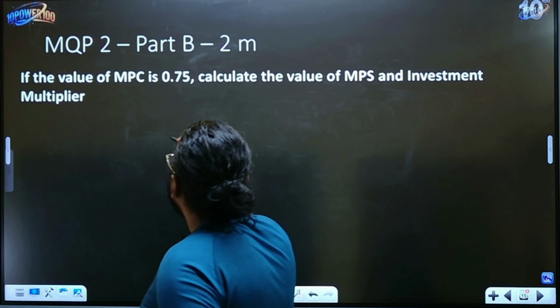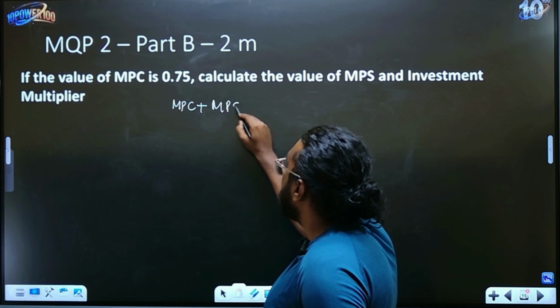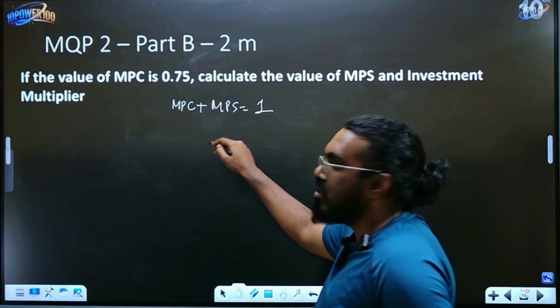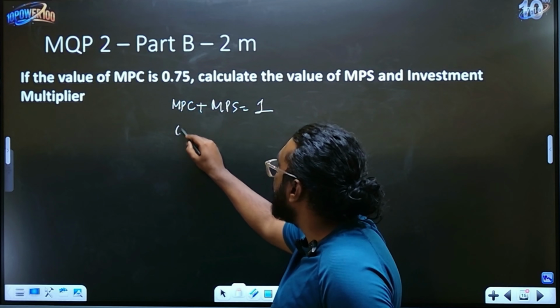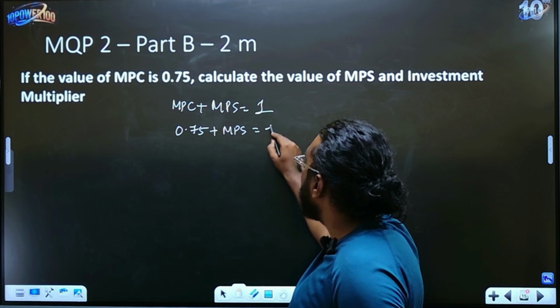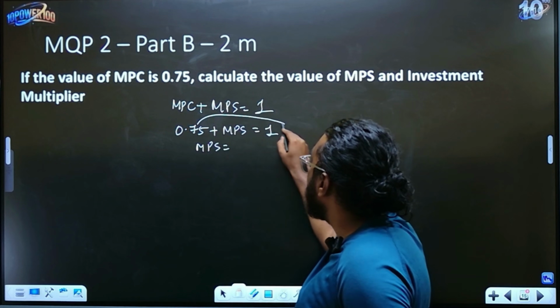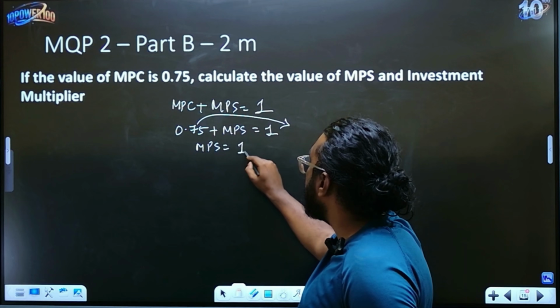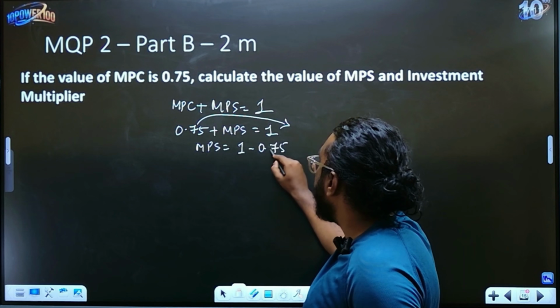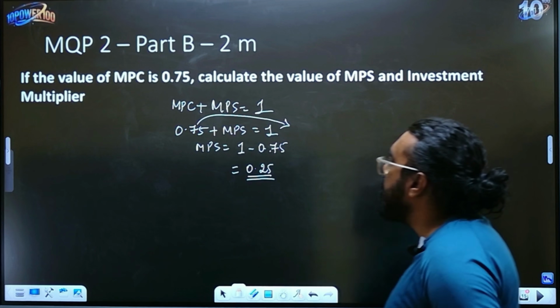Now again this is testing the same skills, right children? So MPC plus MPS is equal to 1, you have to write that. That is your relation. MPC is given, which is 0.75. MPS we have to calculate. So MPS is 1 minus 0.75, it becomes subtraction, that is nothing but 0.25. This is your MPS calculation.